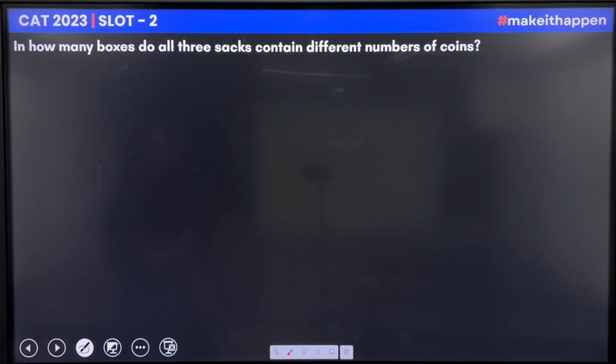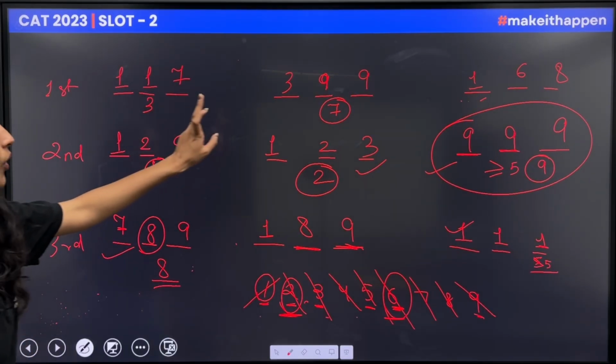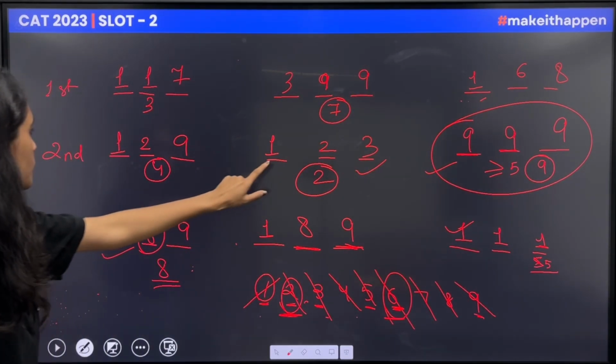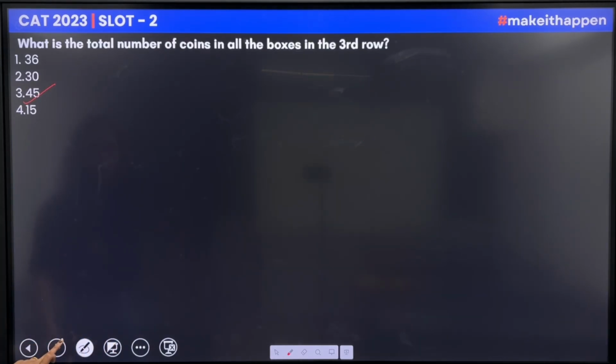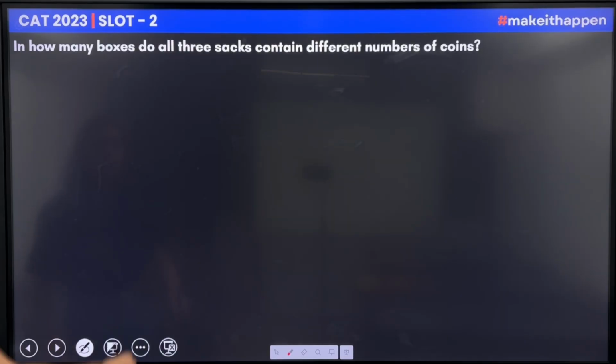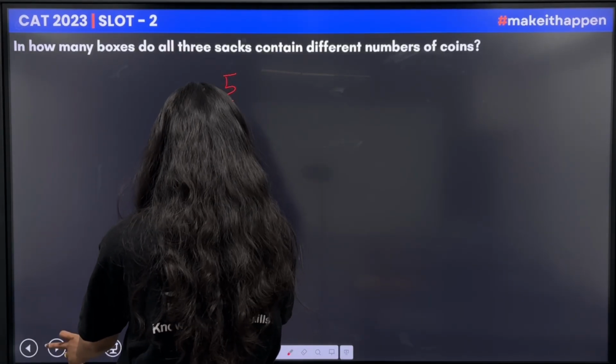In how many boxes do all 3 sacks contain a different number of coins? Okay, so 1, 2, 3, 4, 5. There are 5 boxes where all the sacks contain a different number of coins.